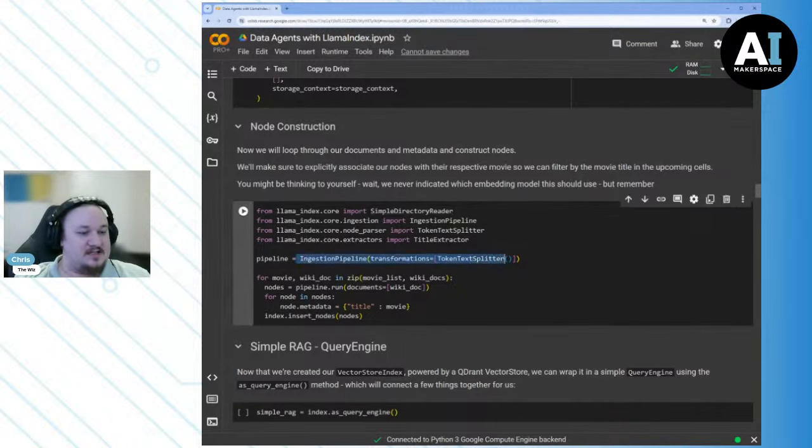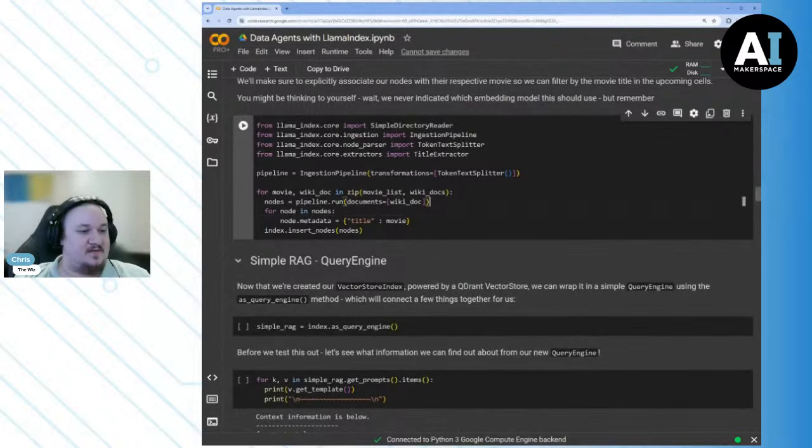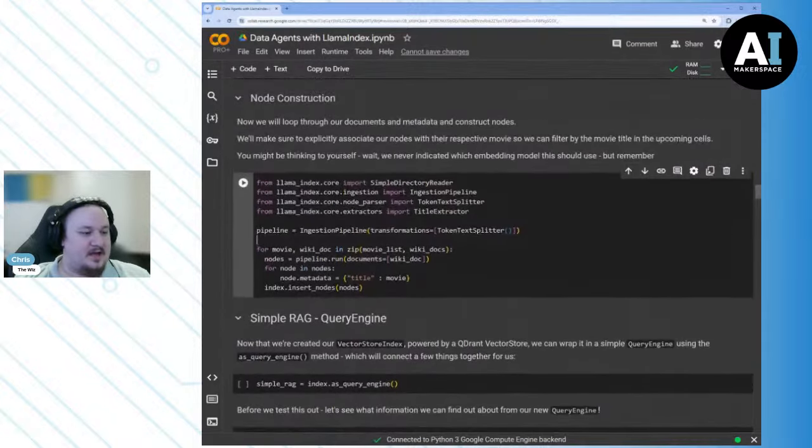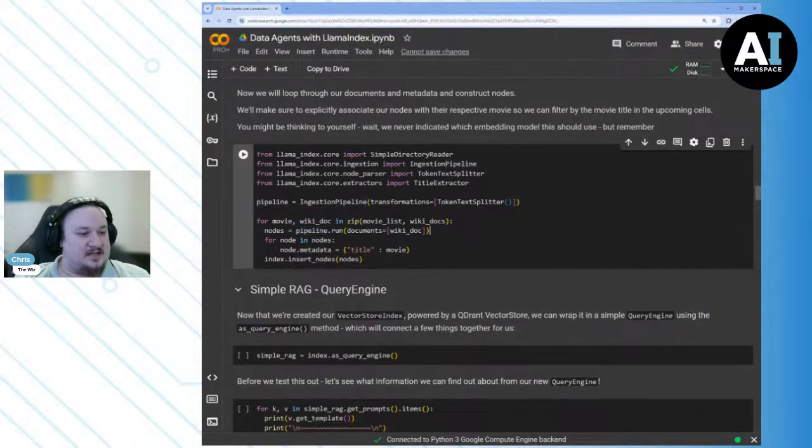You'll also notice that our ingestion pipeline is going to convert our actual documents, as you can see here, into nodes, which is useful because we need to convert them into smaller pieces so that they're more compatible with our RAG pipeline. Okay, so now that we've inserted a bunch of nodes, just to be clear, we take each movie and its corresponding title from the movie in the wiki doc, and we ingest it, we turn it into some nodes, and then for each node, we add this metadata, which is related to the title of the movie.